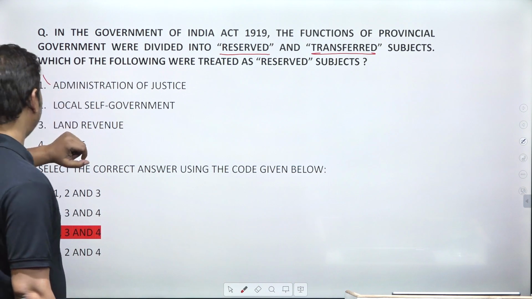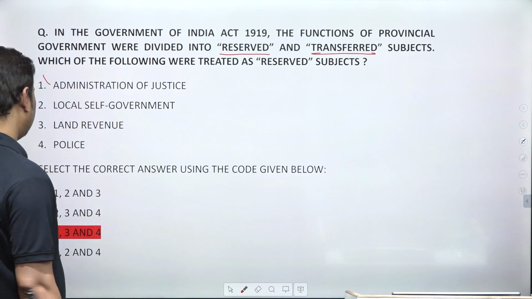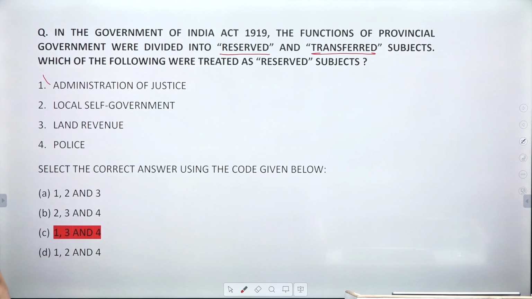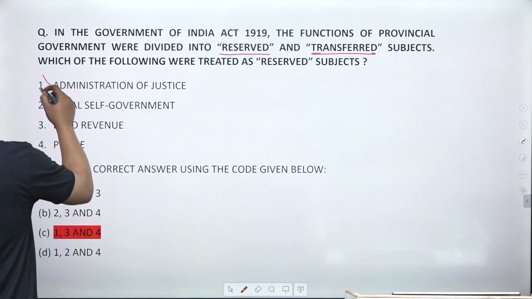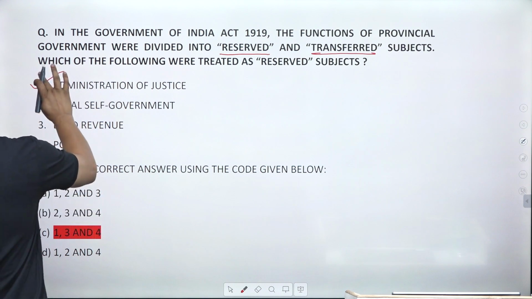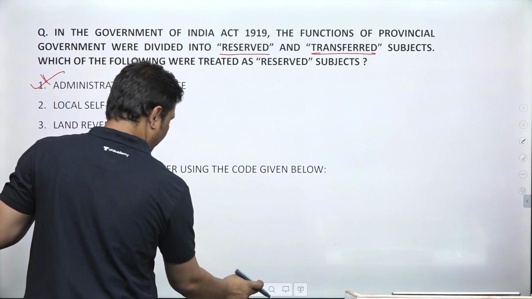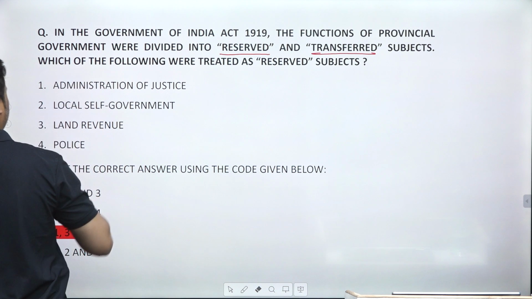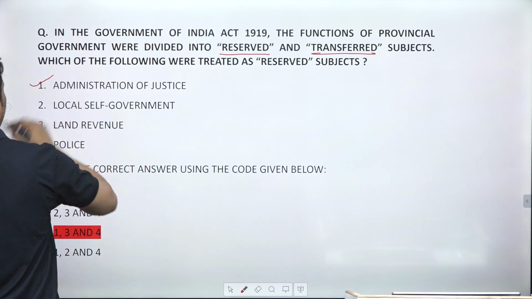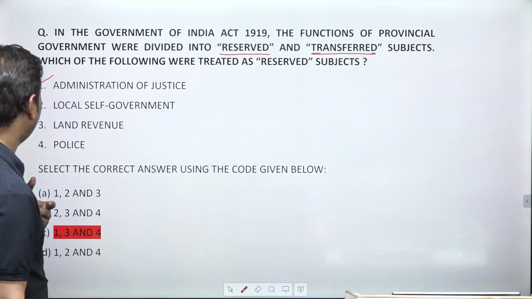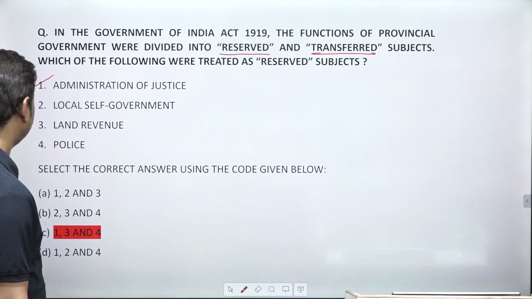Now just see the subjects. Administration of justice was treated as a reserved subject. Yes, it was treated as a reserved subject.